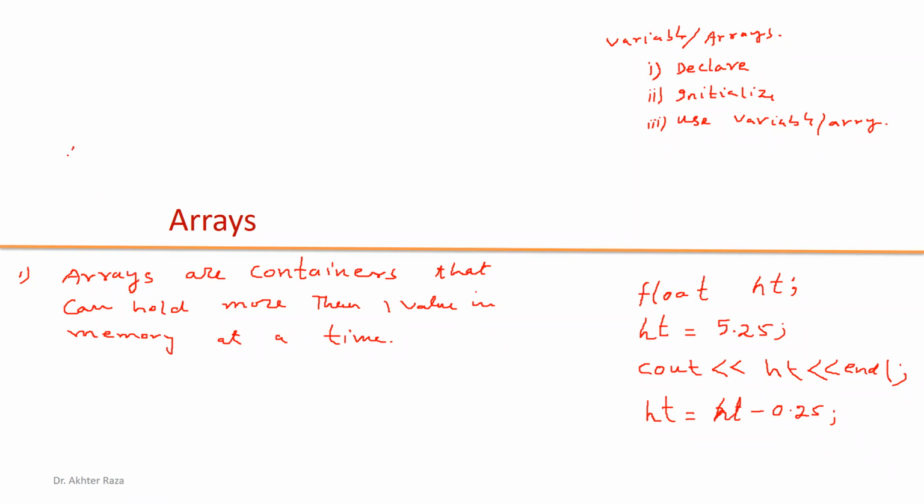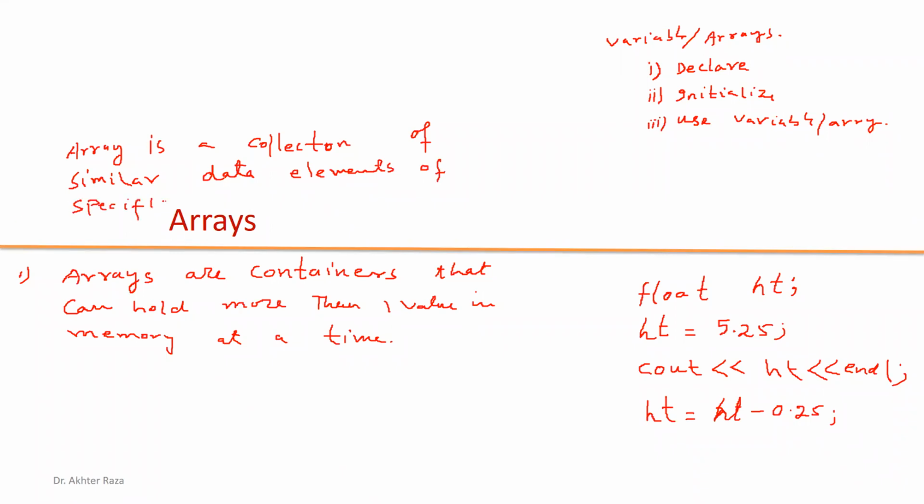The array is a collection of similar data elements of specific size. So all three elements are contained in this definition.